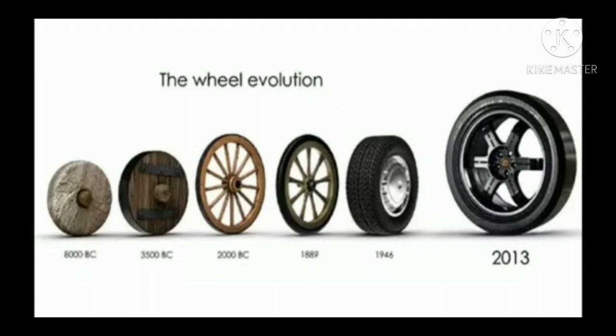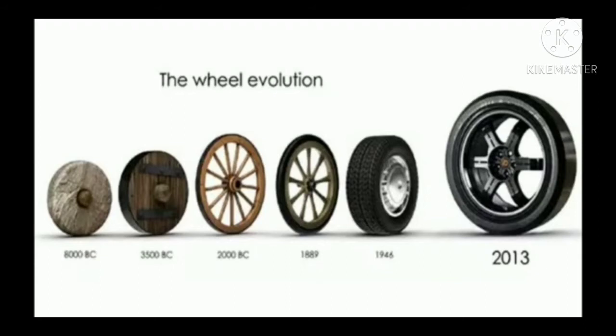The structure of the wheel has evolved over time along with the needs of people. Are you seeing the picture? From the picture we can understand the real history behind the wheel. Do you know how the wheel developed? I hope you know it from your social subject.